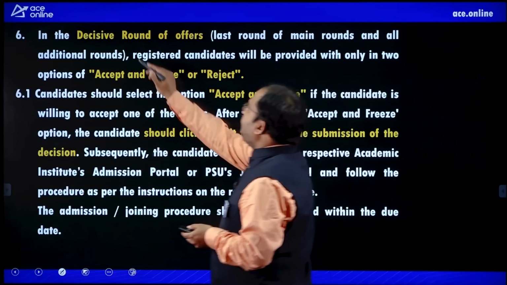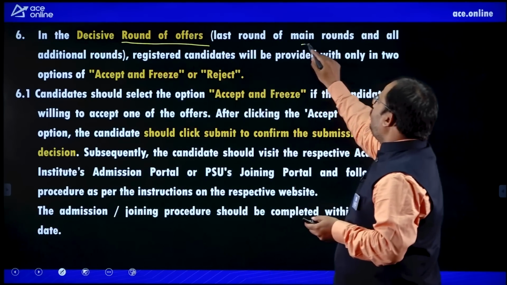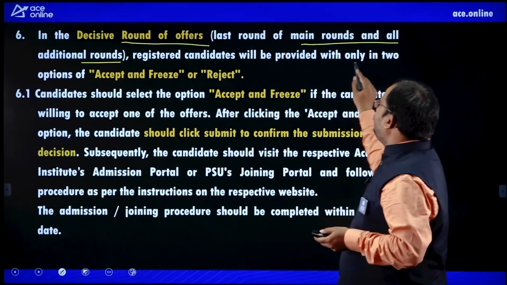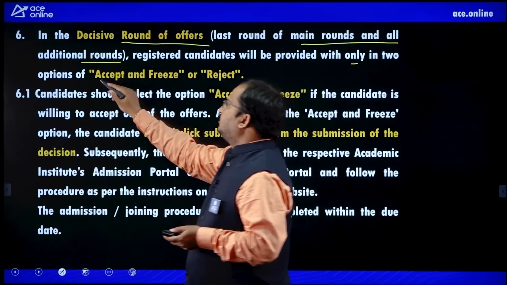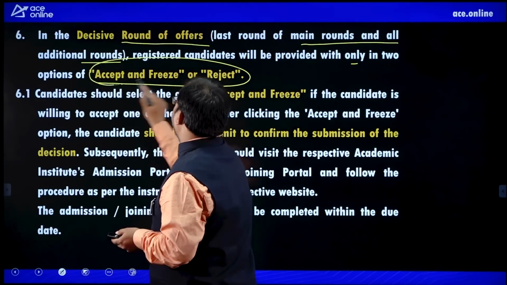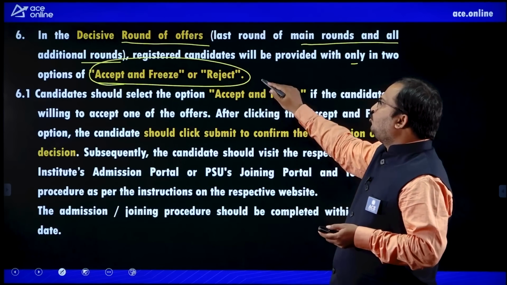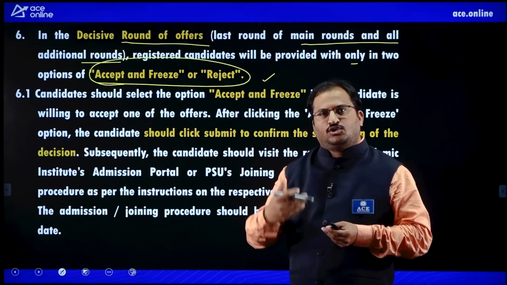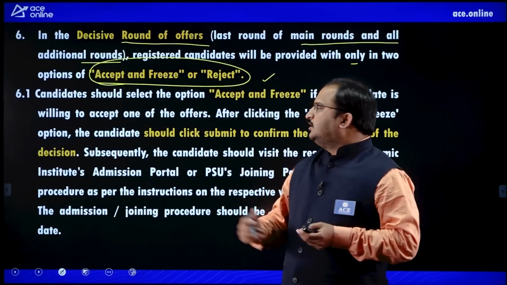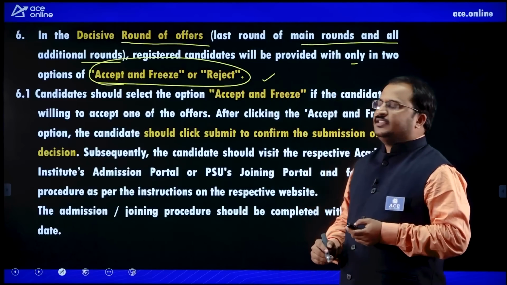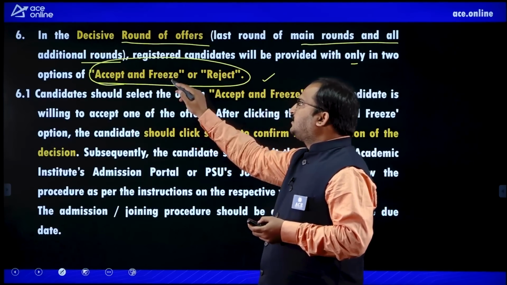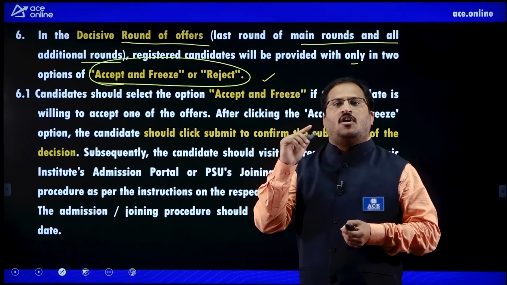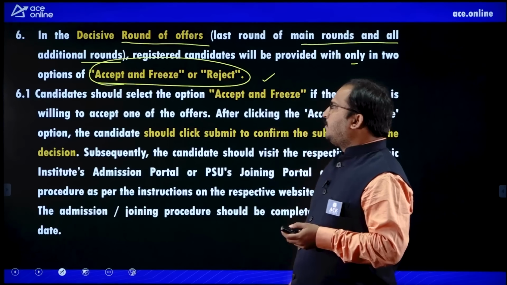Next, in the decisive round of offers, the last round of main rounds and additional rounds, registered candidates will be provided only with two options, that is accept and freeze or reject. So only two options will be there when you come to decisive rounds, dear students. I will show you what the decisive rounds are so that you can easily understand that. You don't have the option of retain or wait. So try to remember this here.